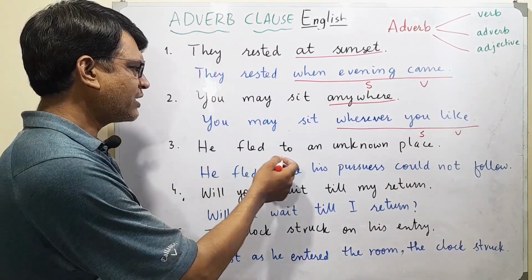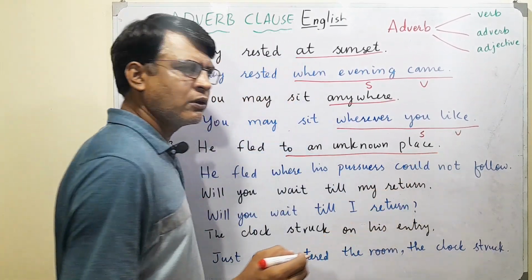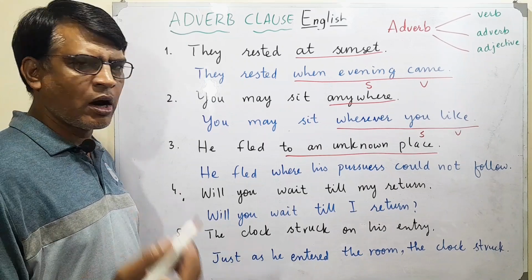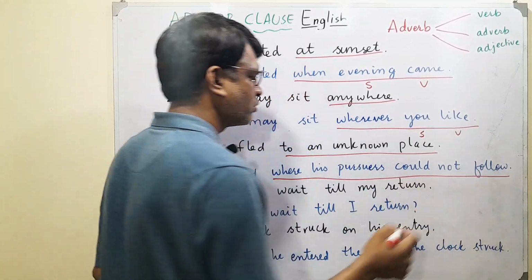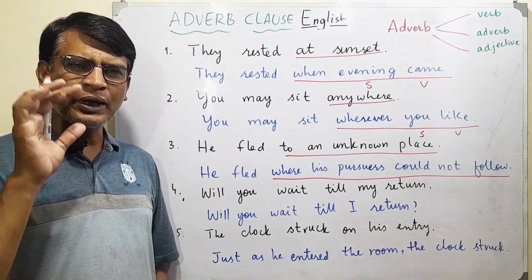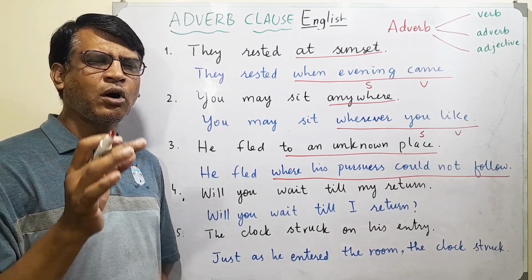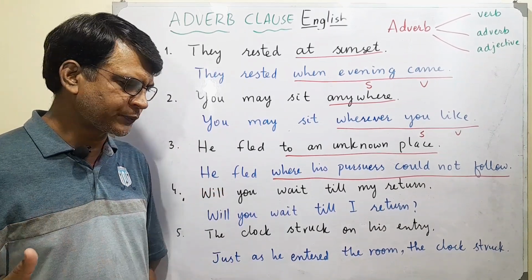Then we have he fled to an unknown place, to an unknown place. Now, how do we change? We say he fled where his pursuers could not follow. You have to keep the meaning of the original sentence. That is what the transformation is all about.